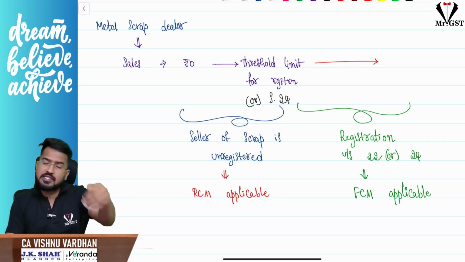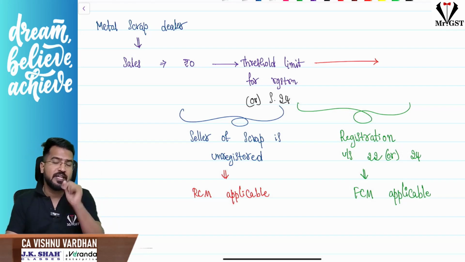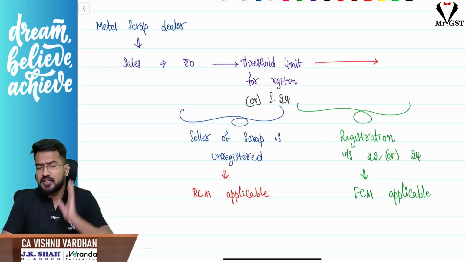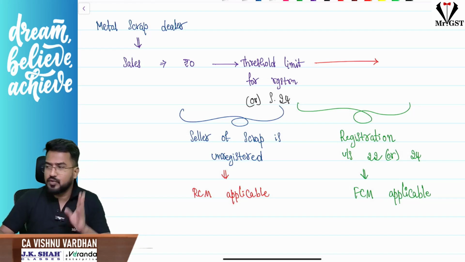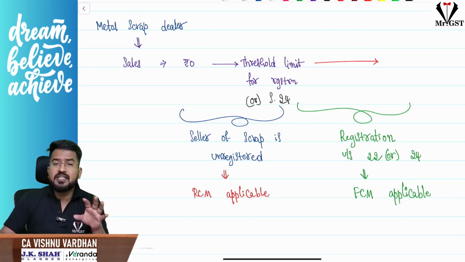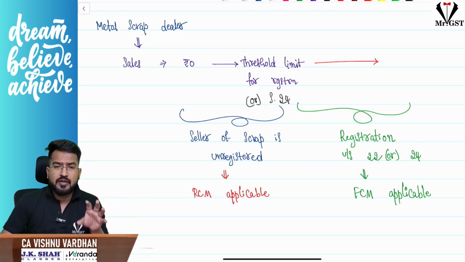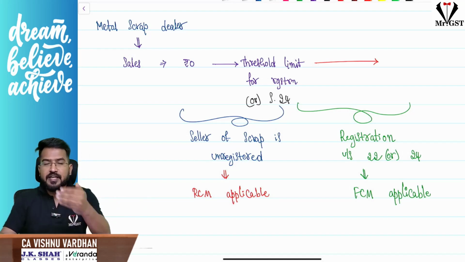If the opposite party is a registered person, RCM will come into picture. Once the metal scrap dealer crosses the threshold limit as per section 22 or becomes liable for registration under section 24, then automatically they should take registration and proceed, and of course then FCM will come into picture. Because you are making RCM supplies, it doesn't mean that you are not liable for registration. Yes, you do business, go with RCM, but once 22 or 24 comes into picture, take registration, and now you will come into FCM.